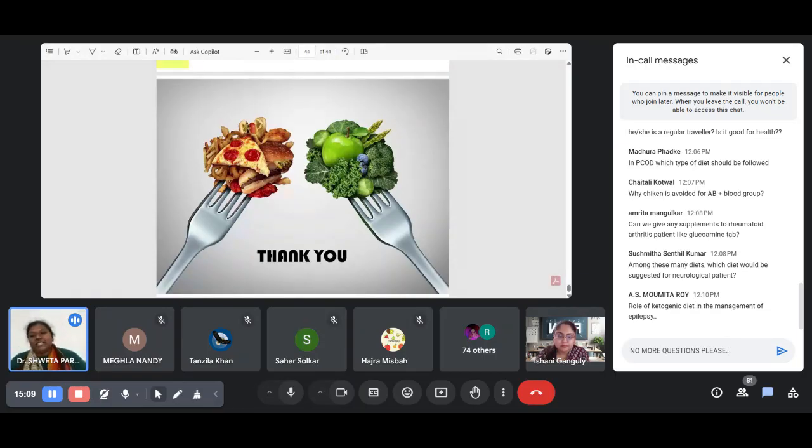Okay. Then among these many diets, which diet should be suggested for a neurological patient? So the keto diet, obviously, because the nerve system prefers fat. But good fat is very essential, and good sleep is also essential for a neurological patient.